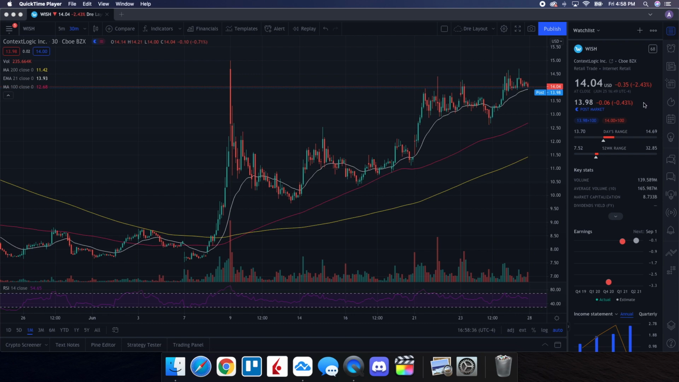So let's see how it performed on the day. It ended up closing at $14.04, being down 2.43%. On the low, it tested $13.70, and then on the high, testing $14.69. So right away, when we take a look at this chart, and the reason why I'm bringing it to your attention,